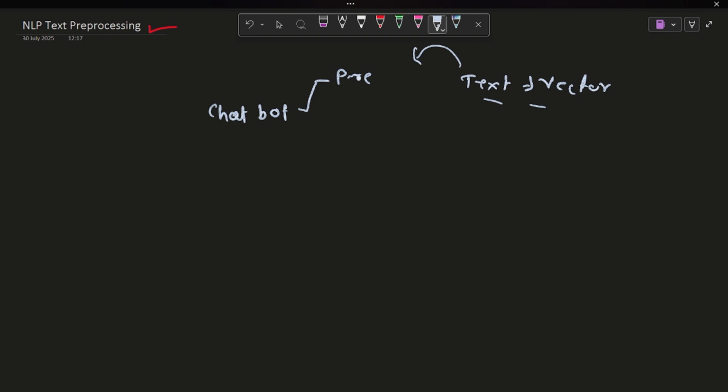There are many things we clean up, like punctuation marks and stop words, and we remove all of them from the text.